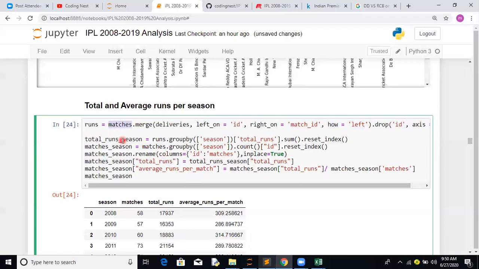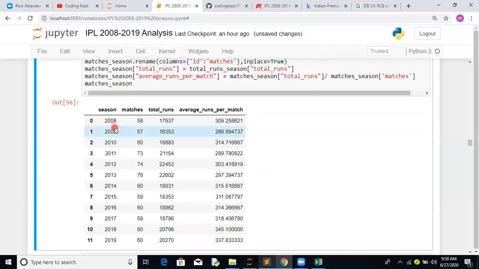Now once that is available, across the season, because total runs are available in deliveries, we do a group by operation on season, and on total runs we find the sum. Reset index. Next, we find the total number of matches. Once we have total runs scored and matches per season, we can get the average runs per match. That's what we are looking for, so we divide total runs by the number of matches.